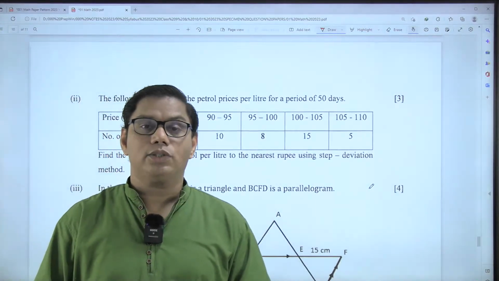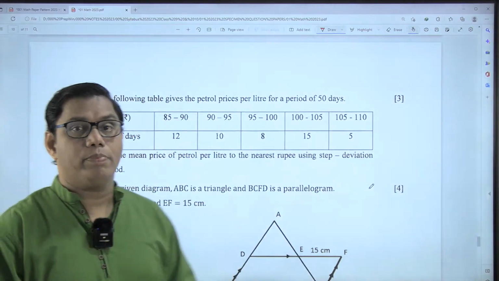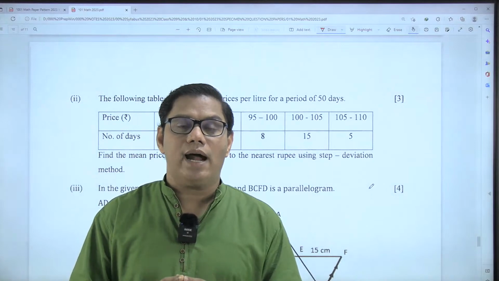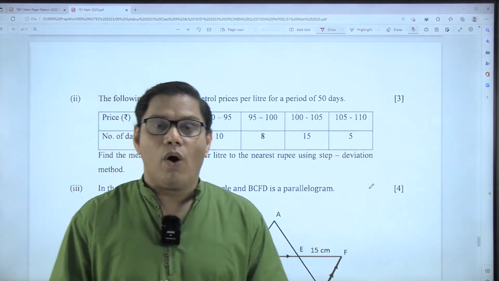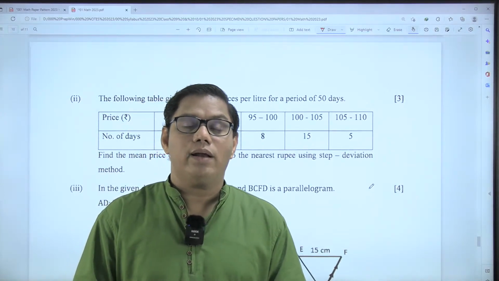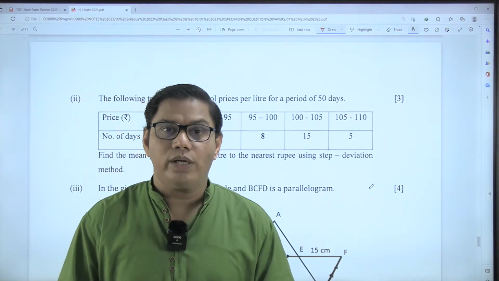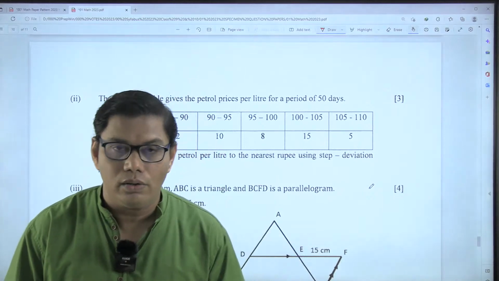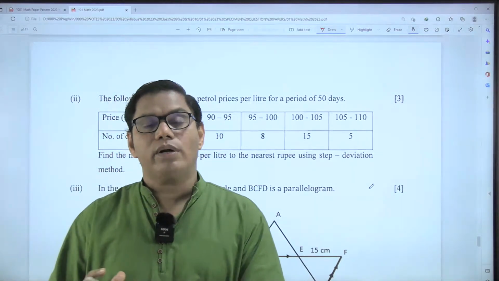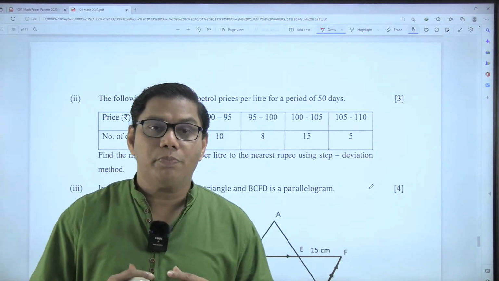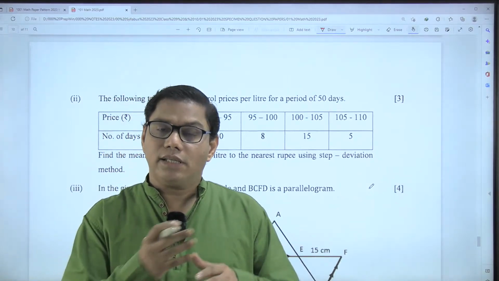We all teachers were waiting for this specimen paper so that we understand what kind of questions will be asked. All the teachers were confused whether this MCQ type of questions will be included or not, because for MCQ type of questions you require special skills of solving.